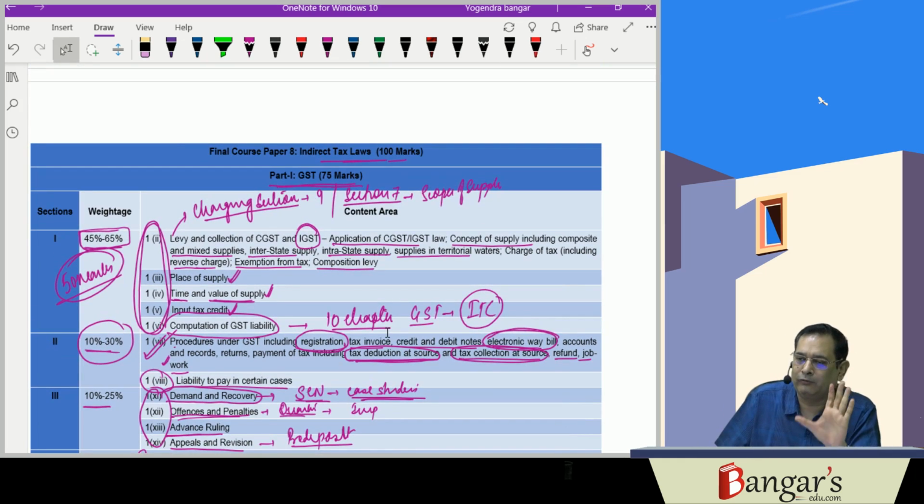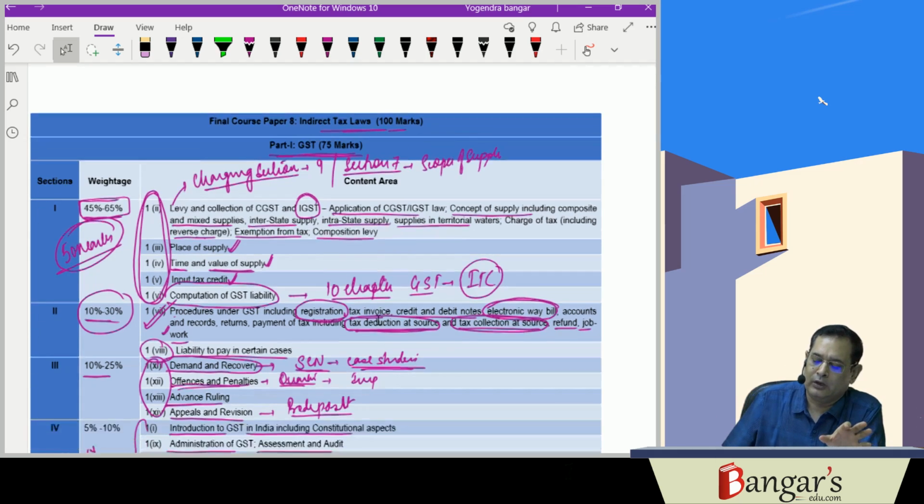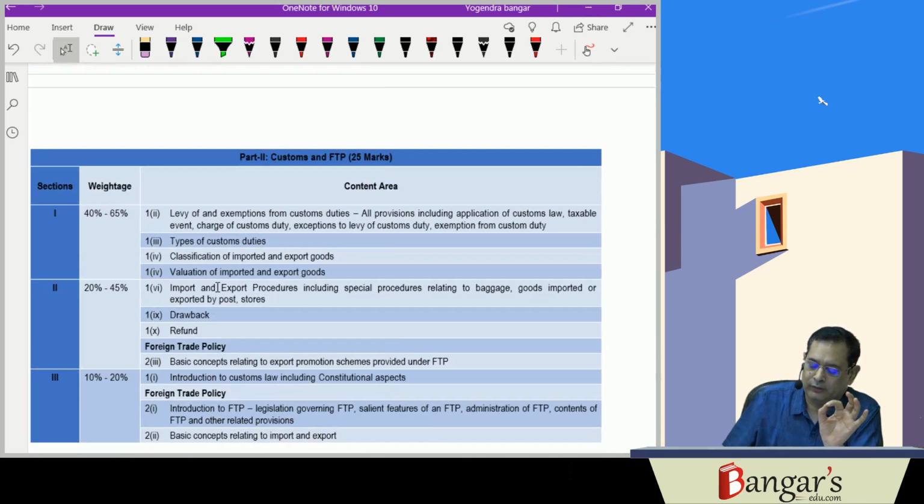You must be aware that in the entire book, wherever you see any practical questions, attempt those, understand those, and do them by hand, whether in the book or in the compiler, because the compiler covers the past exam questions. So GST is very, very important. When you have knowledge of the subject, only then will you be able to attempt the multiple choice questions. So have a clear understanding of the same.